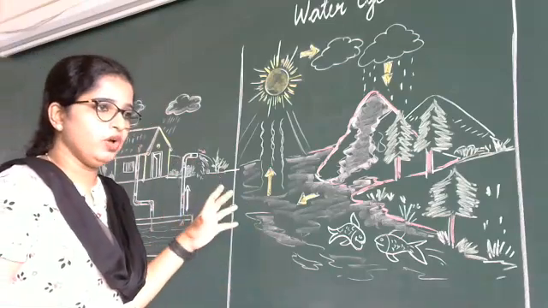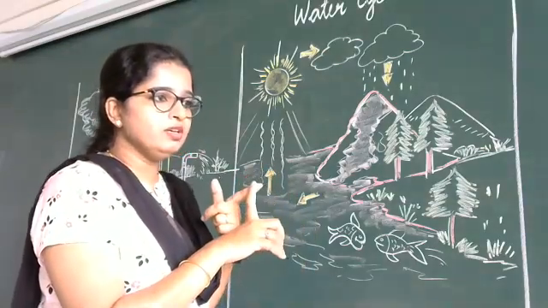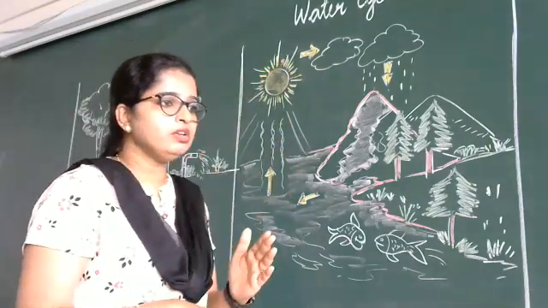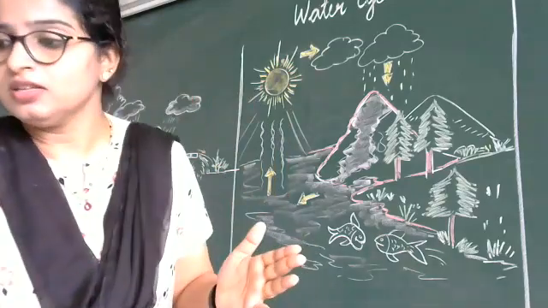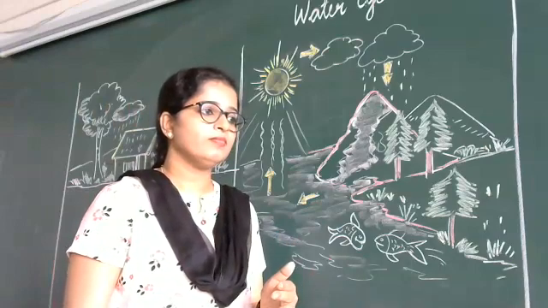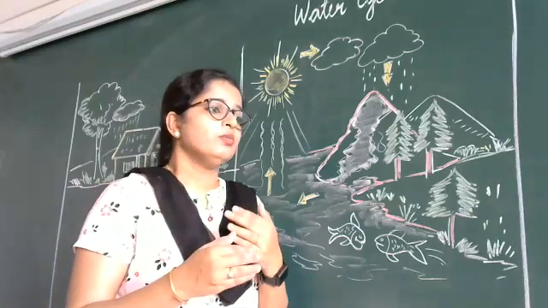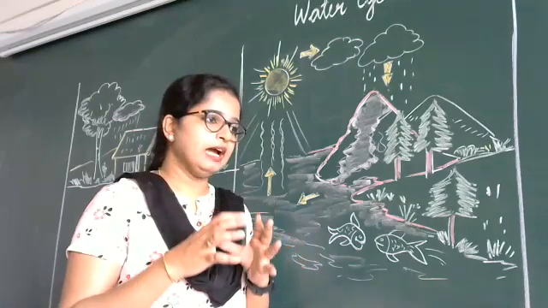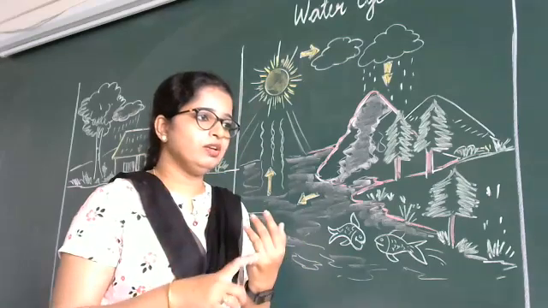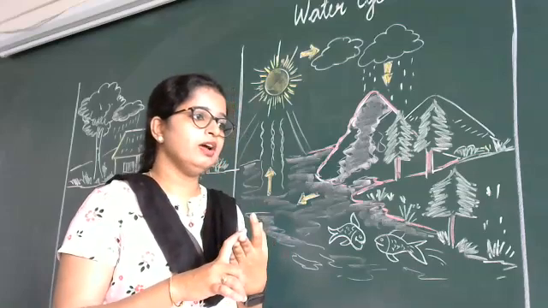So, we have learned the topic water on the earth. Water on the earth, three forms of water, sources of water, water cycle, saving water, and rainwater, storing rainwater. Right? Water on the earth: the water surface contains three-fourths of the planet. On the planet Earth, water, atmosphere, and land make life possible.